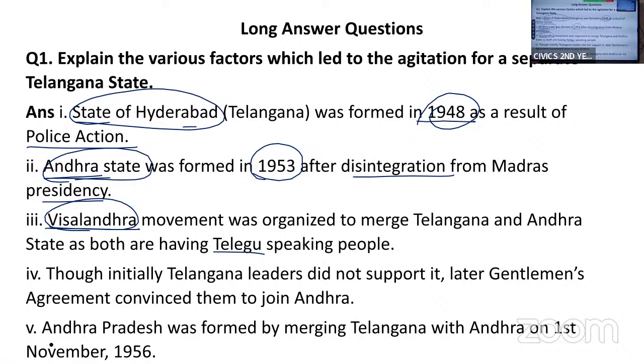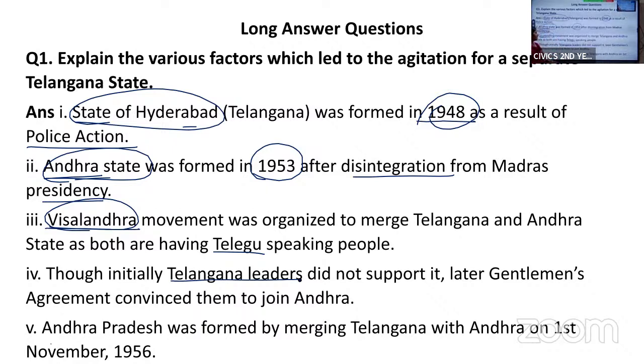So the Vishal Andhra movement was organized in 1954. Initially, the leaders of Hyderabad state, that is Telangana leaders, did not support this idea. They did not support the merger of both the states.